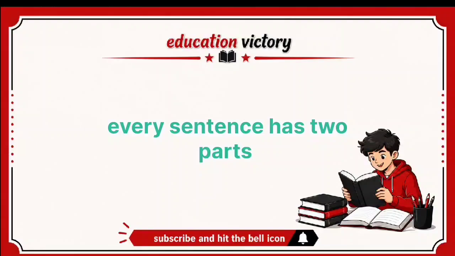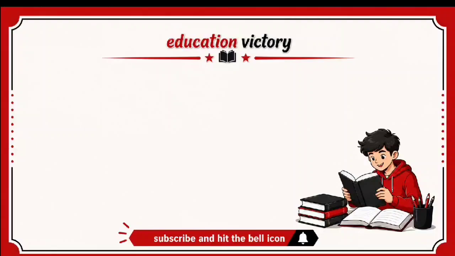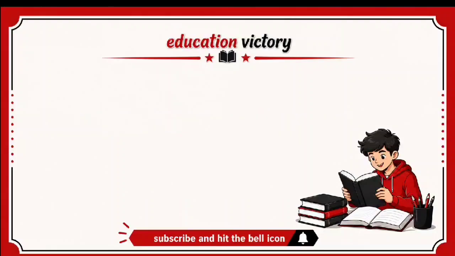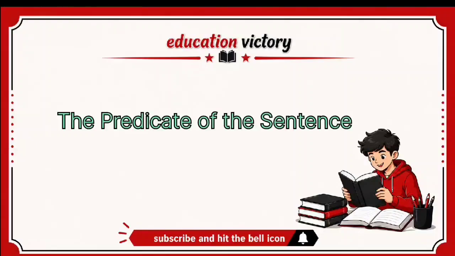Hence, every sentence has two parts. The part which names the person or thing we are speaking about is called the subject of the sentence. Second, the part which tells about the subject is called the predicate of the sentence.